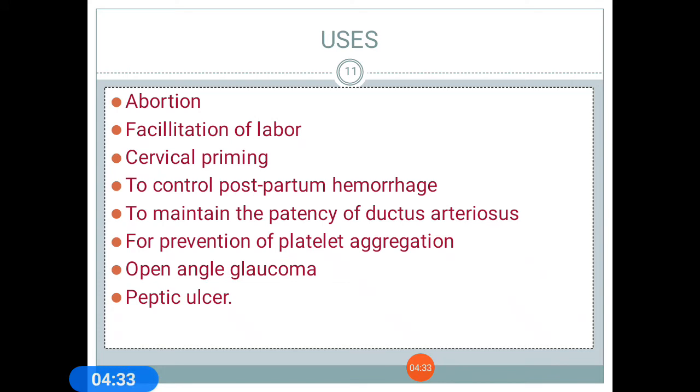What are the main uses of prostaglandins? Abortion, facilitation of labor, cervical priming, control of postpartum hemorrhage, maintaining the patency of ductus arteriosus, prevention of platelet aggregation, open angle glaucoma, and peptic ulcer.